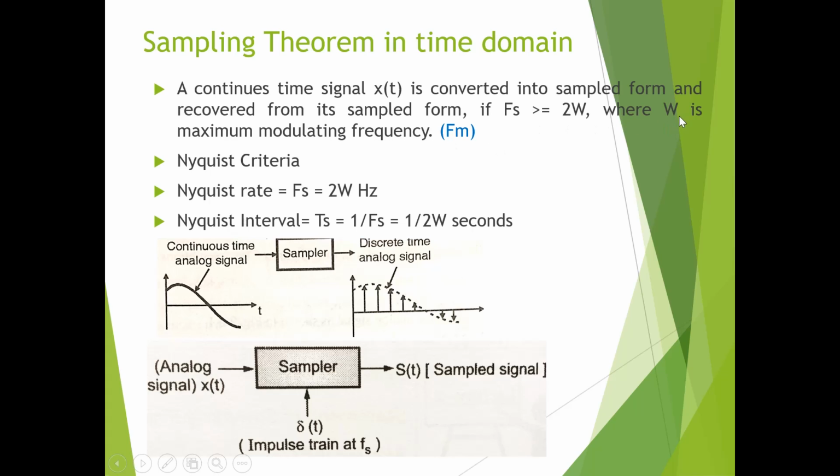In some books W is represented by the notation fm itself. Then Nyquist criteria: the Nyquist rate is Fs equal to 2W.